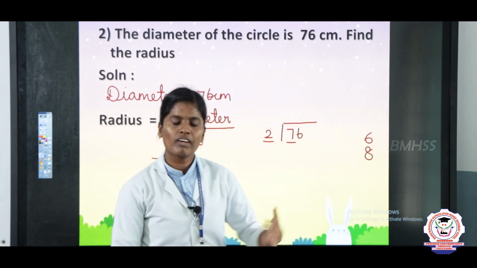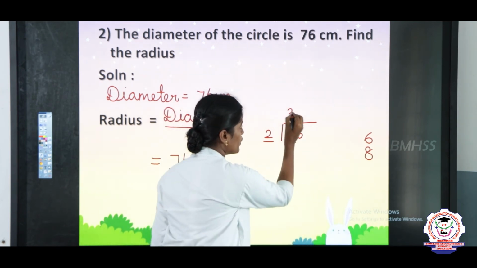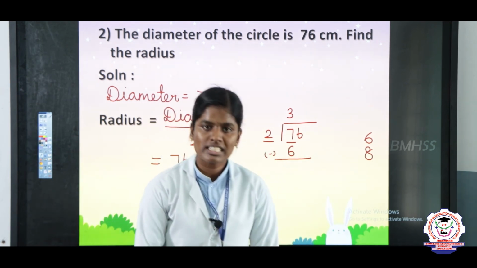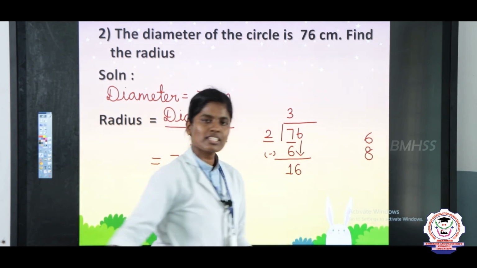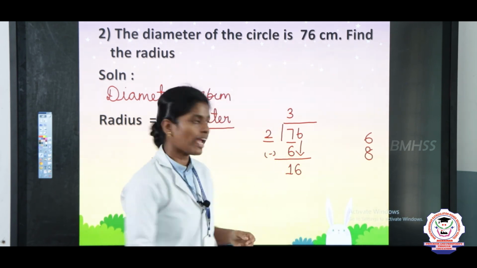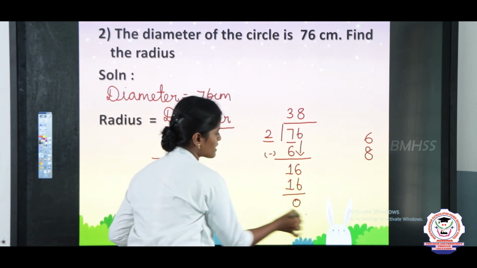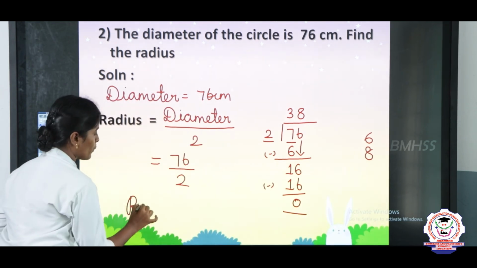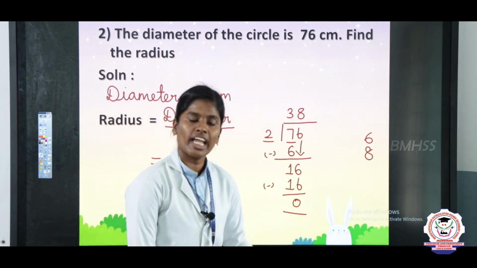Take the smaller number. Why? Because division is repeated subtraction. So take the smaller number. 3 twos are 6. Now we are going to subtract this. 7 minus 6, the answer is 1. Then you bring down the other 6. In 2 table, is there 16? Yes. 2 8s are 16, so 8 twos are 16. Now 16 minus 16, the answer is 0. So the final answer: radius equal to 38 centimeter.